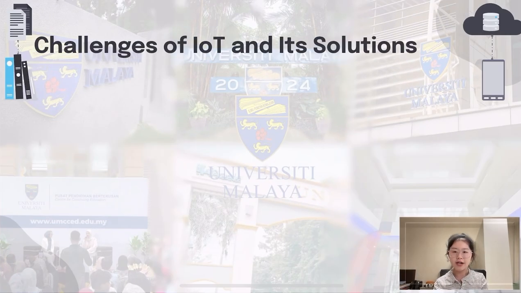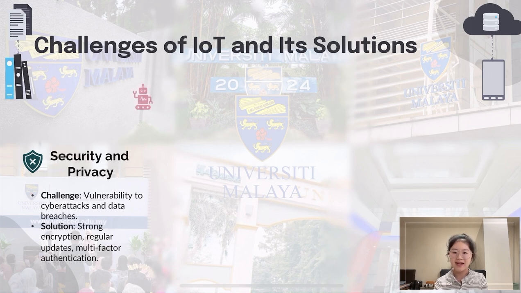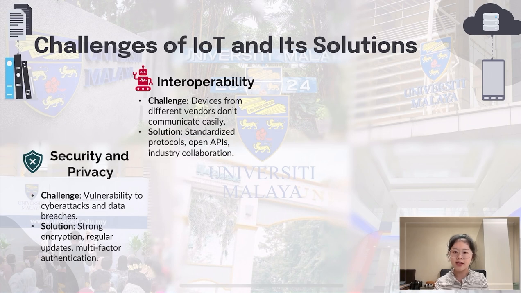Next, moving on to the challenges of the Internet of Things and their solutions. First up, security and privacy. As IoT devices collect sensitive data, they can become prime targets for cyber attacks and data breaches. Strong encryption, regular software updates, and multi-factor authentication can ensure that devices remain secure and private. Next, interoperability. With so many different manufacturers, IoT devices often struggle to communicate with each other. To fix this, we need standardized communication protocols, open APIs, and greater industry collaboration to ensure seamless connection.